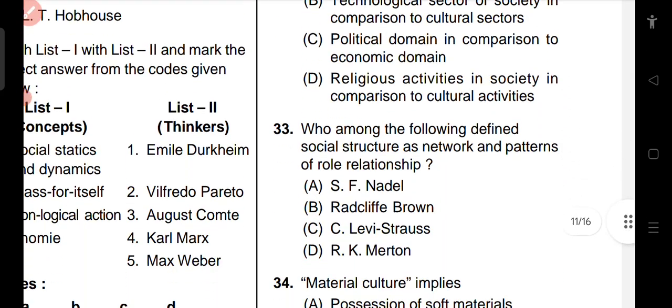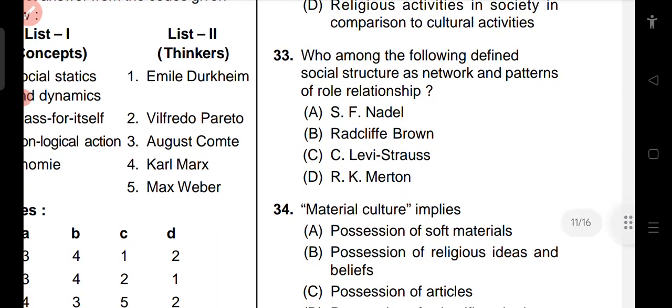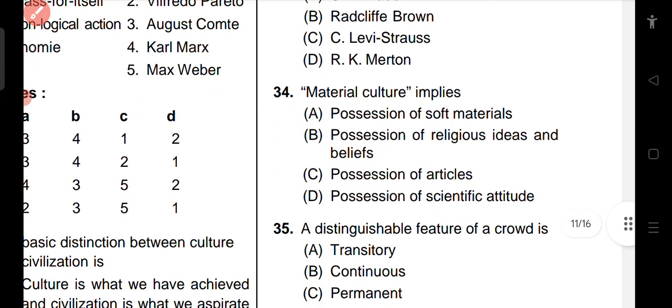Who among the following defined social structure as a network and pattern of role relationships? The right answer of this question is S. F. Nadel. Material culture implies possession of soft material, possession of religious ideas and beliefs, possession of articles, possession of scientific attitudes. So here possession of articles, we will go with option C.